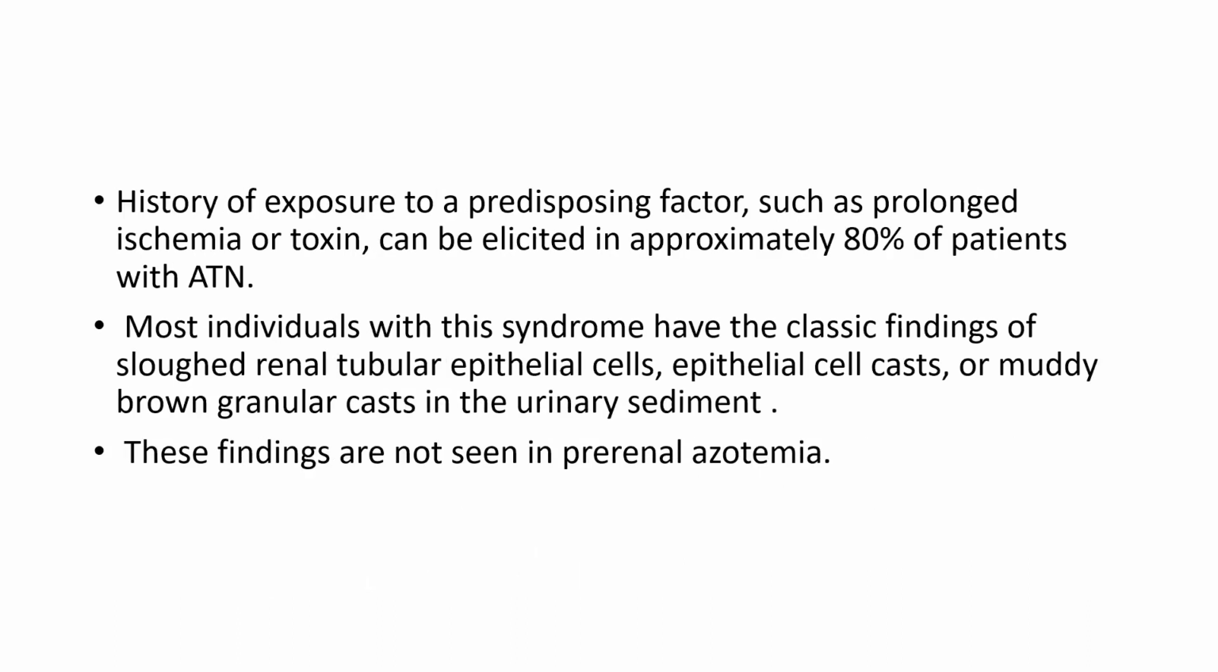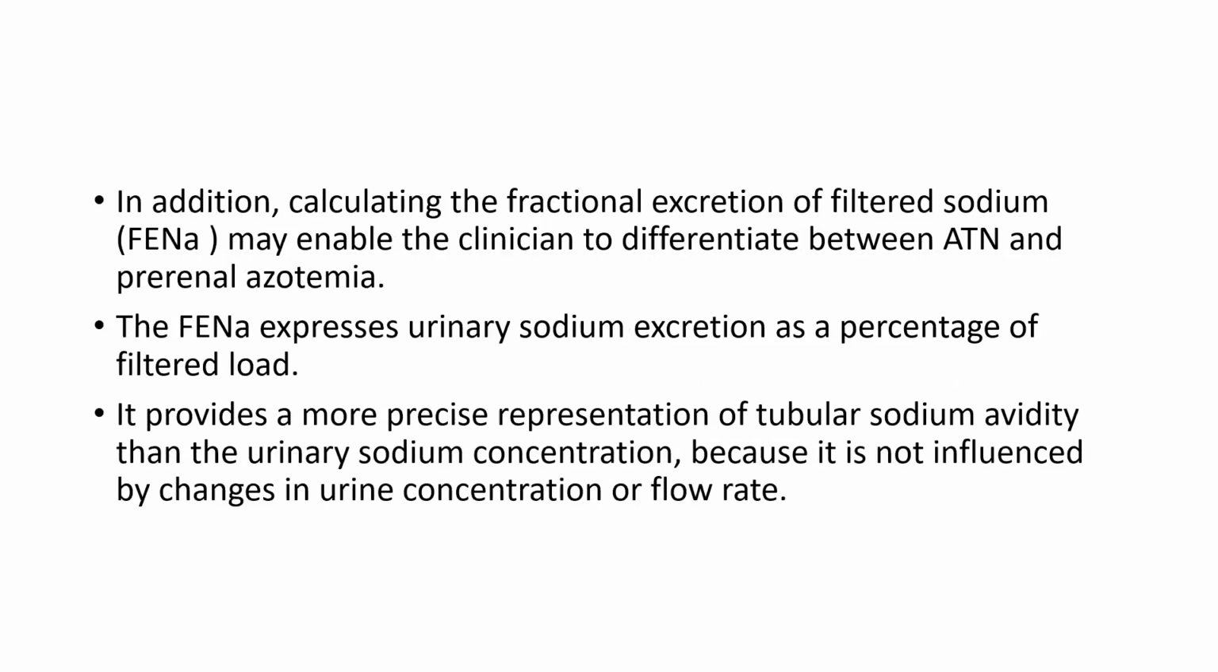A history of exposure to predisposing factors such as prolonged ischemia and toxins can be elicited in approximately 80% of patients with ATN. Most individuals with this syndrome have the classical finding of sloughed renal tubular epithelial cells, casts, or muddy brown granular casts in the urinary sediment. These findings are not seen in prerenal azotemia. In addition, calculating the fractional excretion of filtered sodium may enable the clinician to differentiate between ATN and prerenal azotemia.